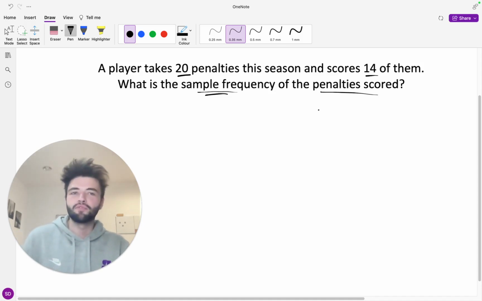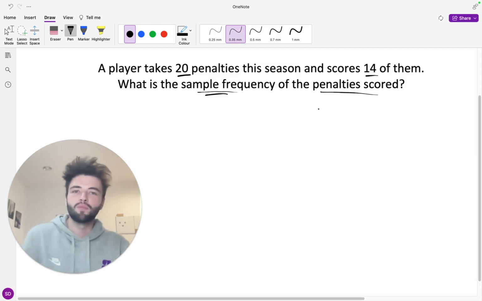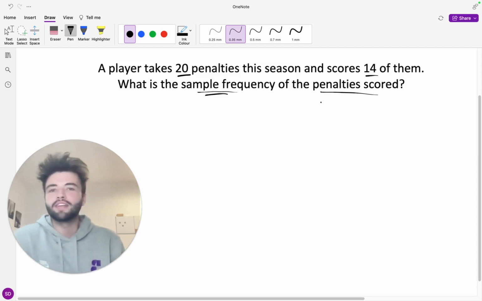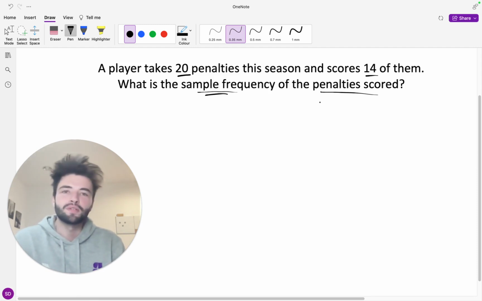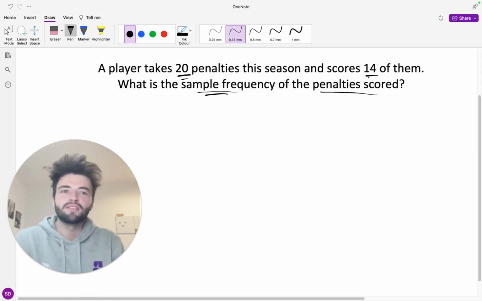This is basically an observed probability. So rather than dealing in coin flips and cards and dice, where we have an absolute probability that we know ahead of time, we actually have to figure out what the probability is based on a certain number of trials. So we know that the number of trials here is going to be 20, and the number of successes is going to be 14.